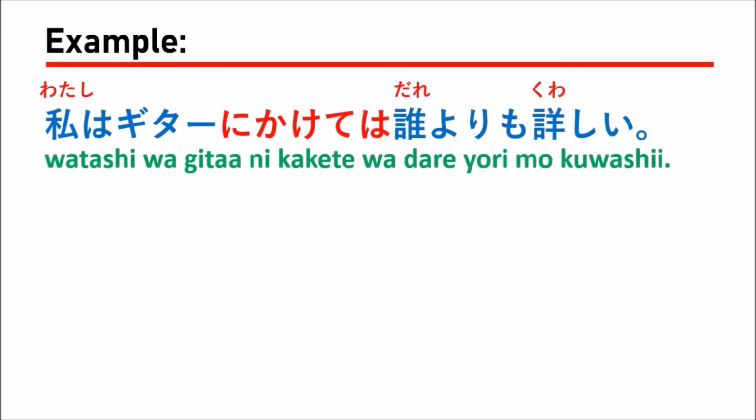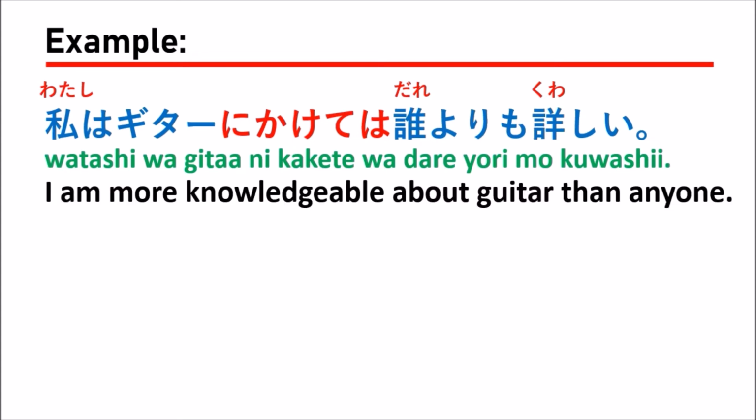The next example, 私はギターにかけては誰よりも詳しい。That means I am more knowledgeable about guitar than anyone else.